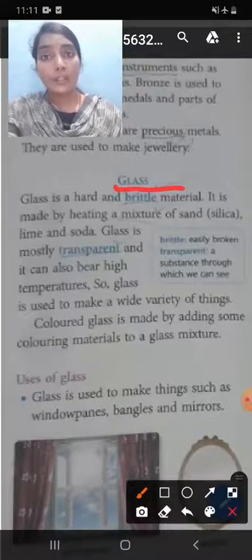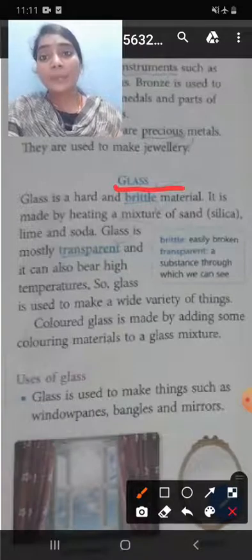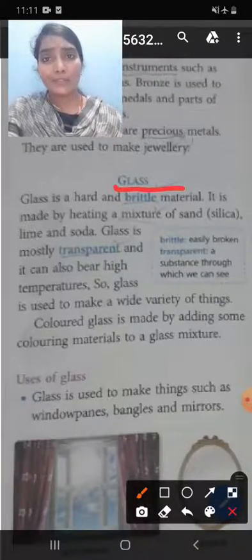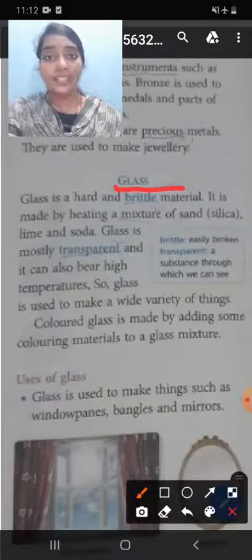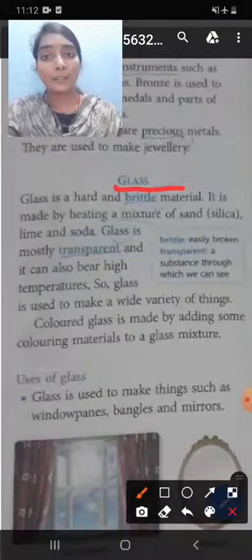Some stones are precious or semi-precious stones. For example, ruby, diamond. These are precious stones. Semi-precious stones: topaz, amethyst. What are the uses of these stones? We use them to make jewelries. Jewelries means ornaments.